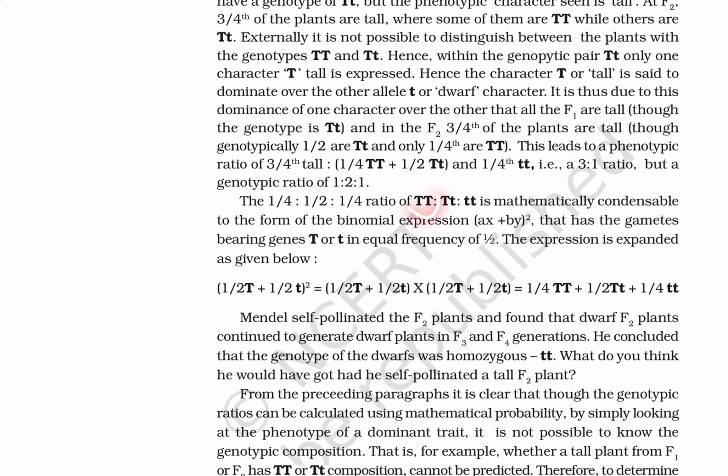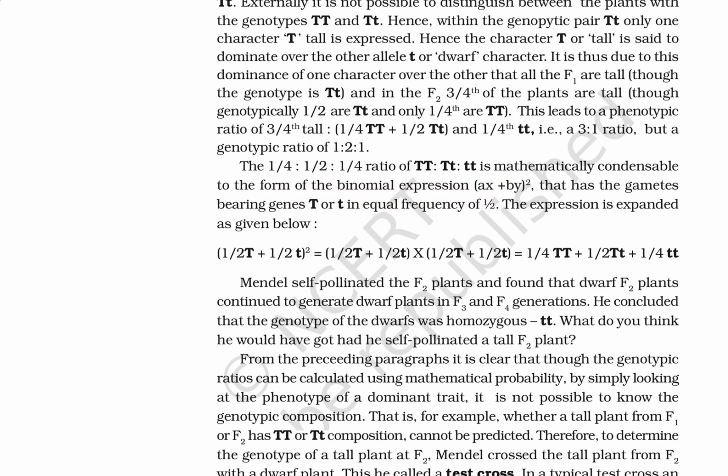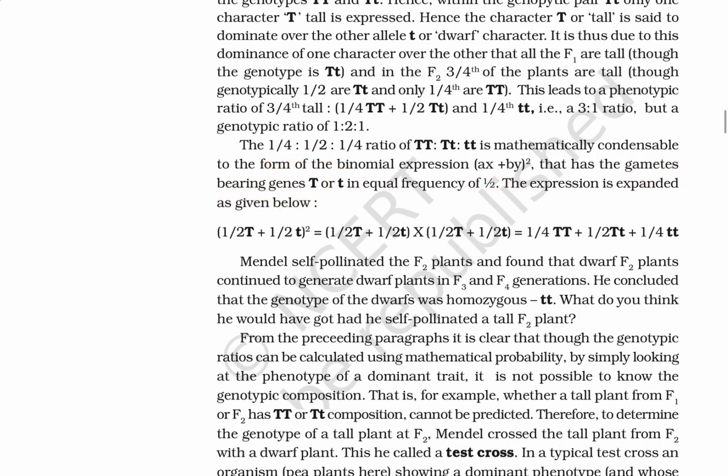Capital T plus small t is mathematically condensable to form a binomial expression, (ax plus by) whole squared, where the gametes that bear the genes capital T and small t each have a frequency of half. This expression is expanded as given below.